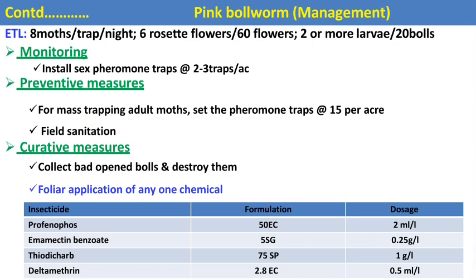And then in case of curative control, we can use different recommended chemicals for the control of the pink bollworm or the three bollworms: Profenophos, emamectin benzoate, thiodicarb, and deltamethrin. These are mostly used.